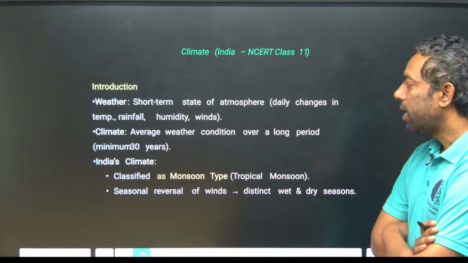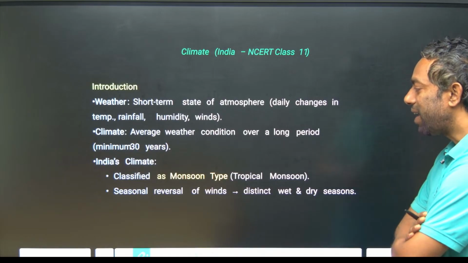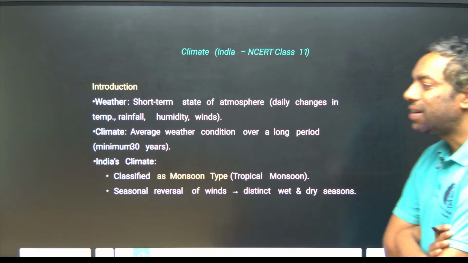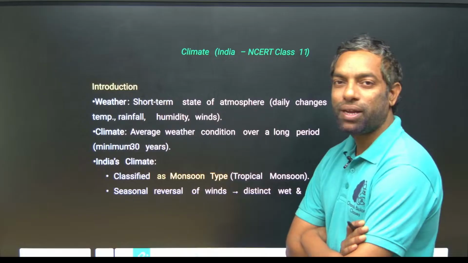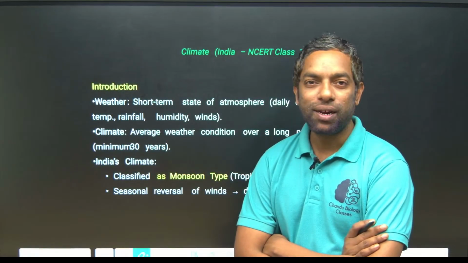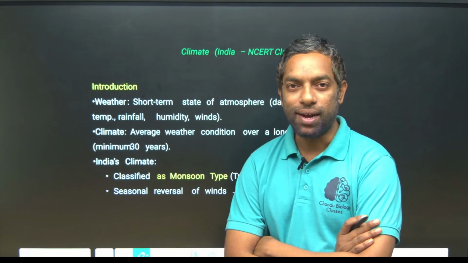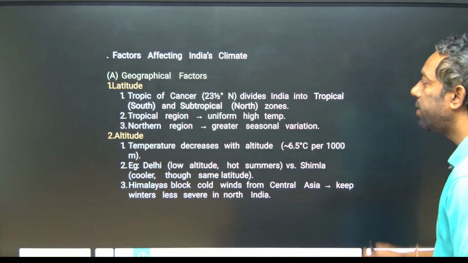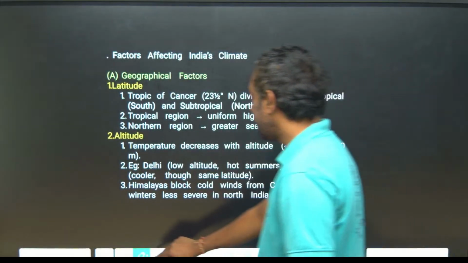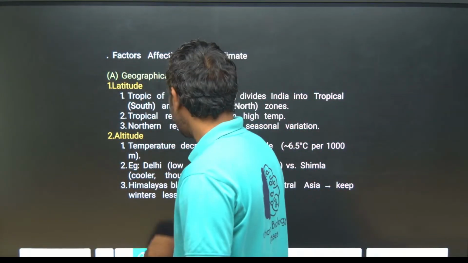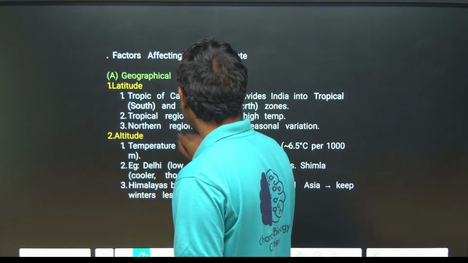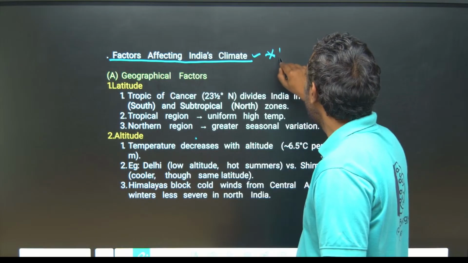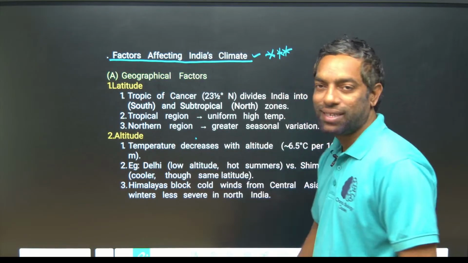Okay guys, India's climate is classified as a monsoon type of climate, the tropical monsoon. India is a tropical country, so we can call it tropical monsoon. There are factors that affect the monsoon type of climate. What are the factors? This is important, they have asked this many times in previous year exams.